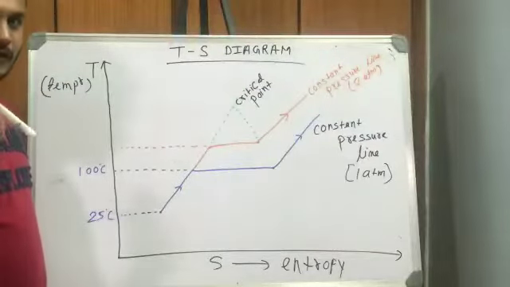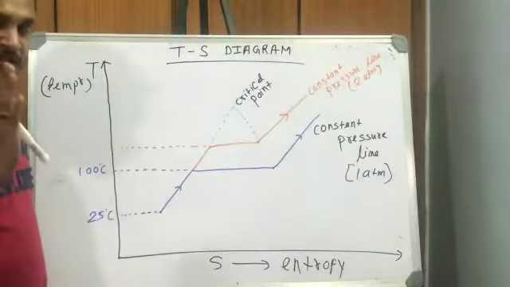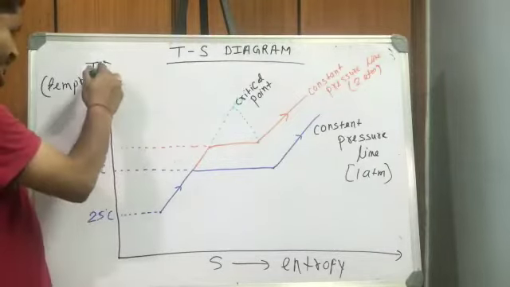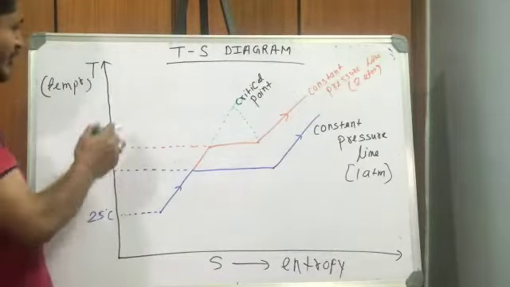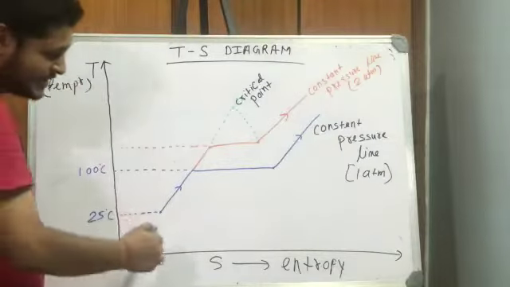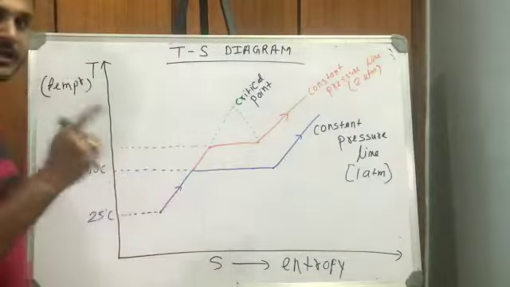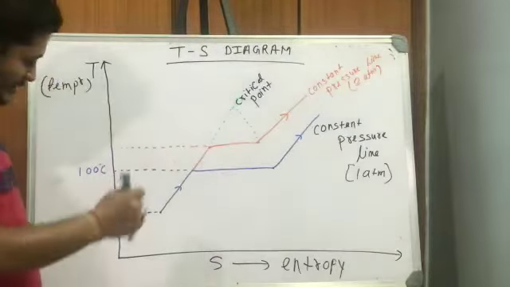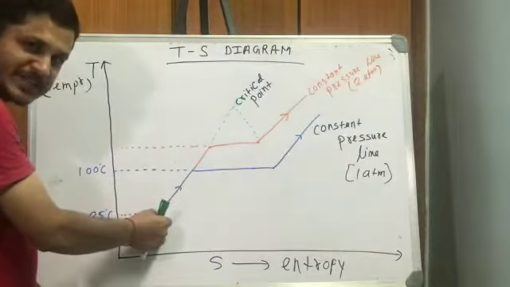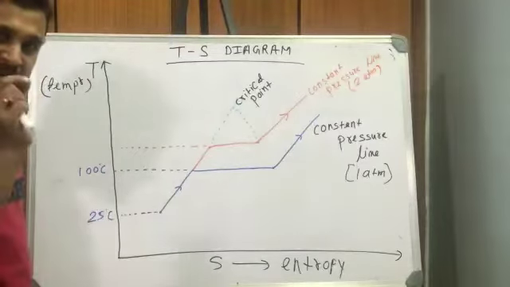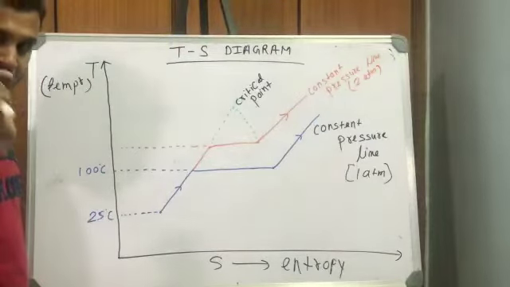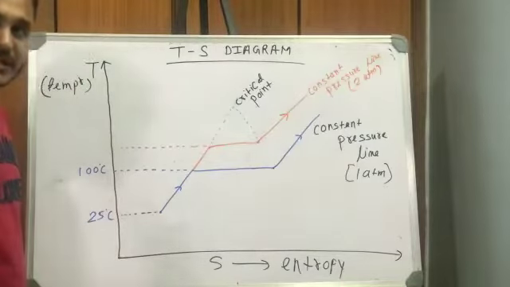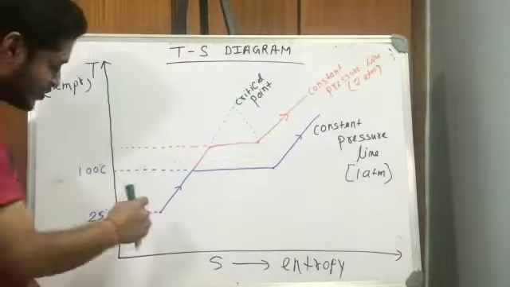So now we are going to discuss the temperature versus entropy graph. This is the y-axis on which we have plotted temperature and this is the x-axis on which we have plotted entropy. Suppose there is water at 25 degrees Celsius and 1 atmospheric pressure, and you are heating it. So this is the point.